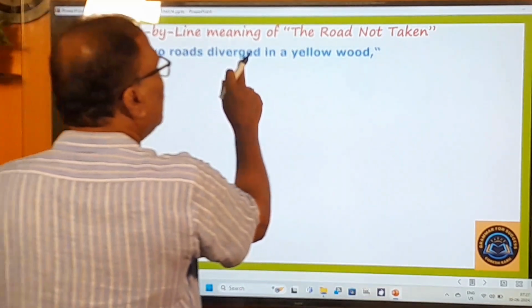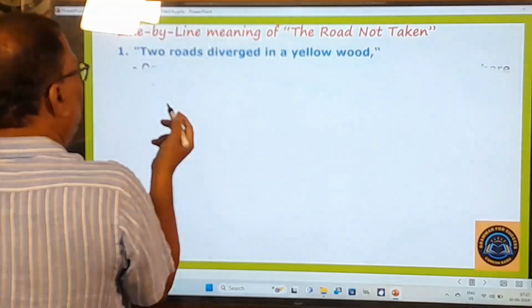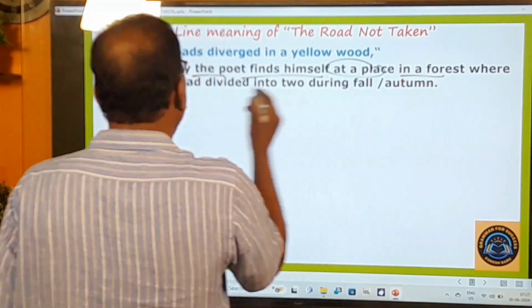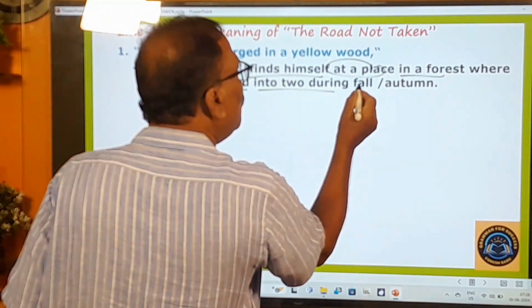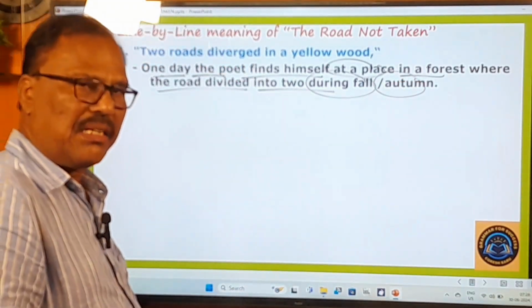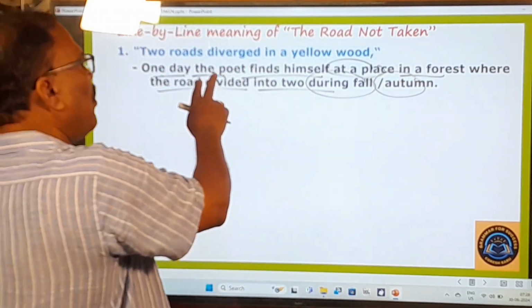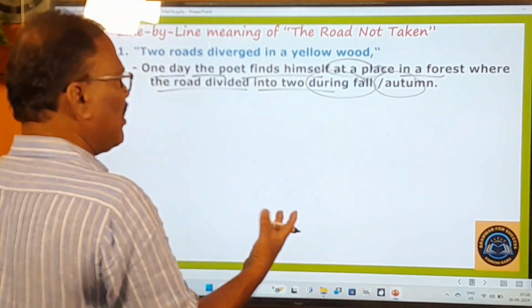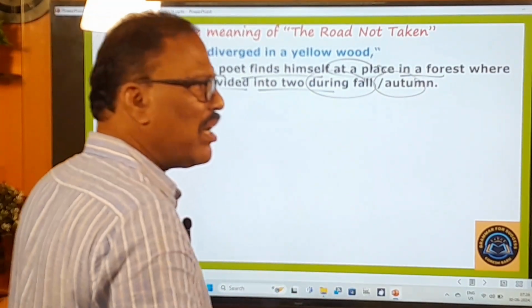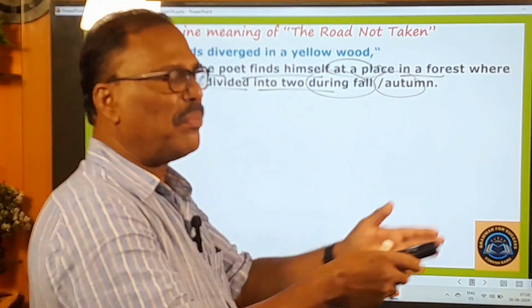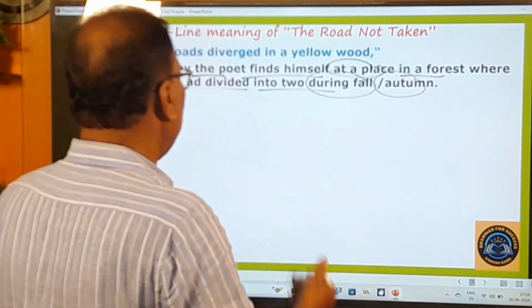Two roads diverged in a yellow wood, you know very well. So one day the poet finds himself at a place in a forest where the road divided into two during fall, or autumn. That was the fall season. During that fall season, the poet happens to take a walk in the small forest, and while he was walking along the road, all of a sudden the road becomes diverged. The road becomes divided into two. So that is the meaning, right?